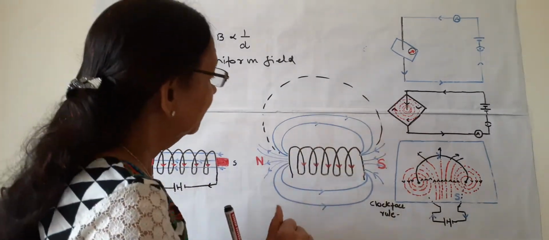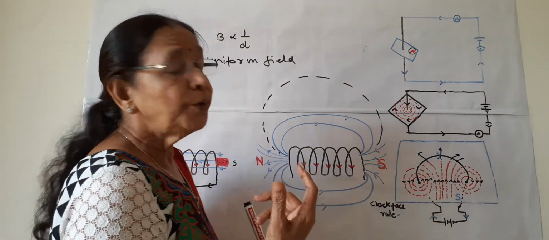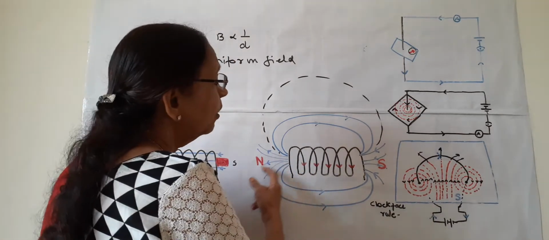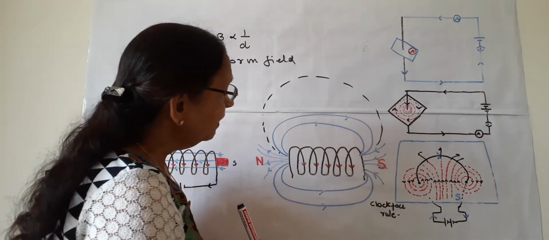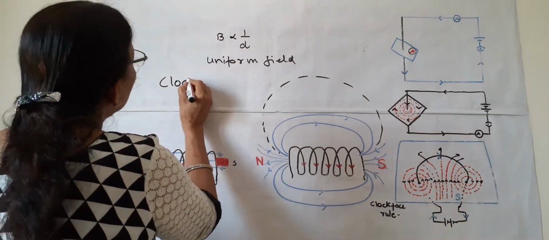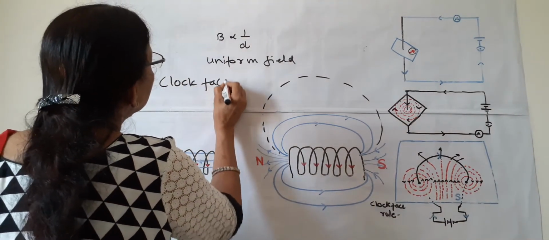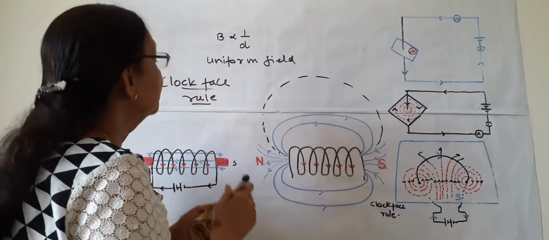So this is one thing. Now, how do we know which pole is north pole and which pole is south pole? We can determine this by a rule known as clock face rule. This rule is important and very simple.